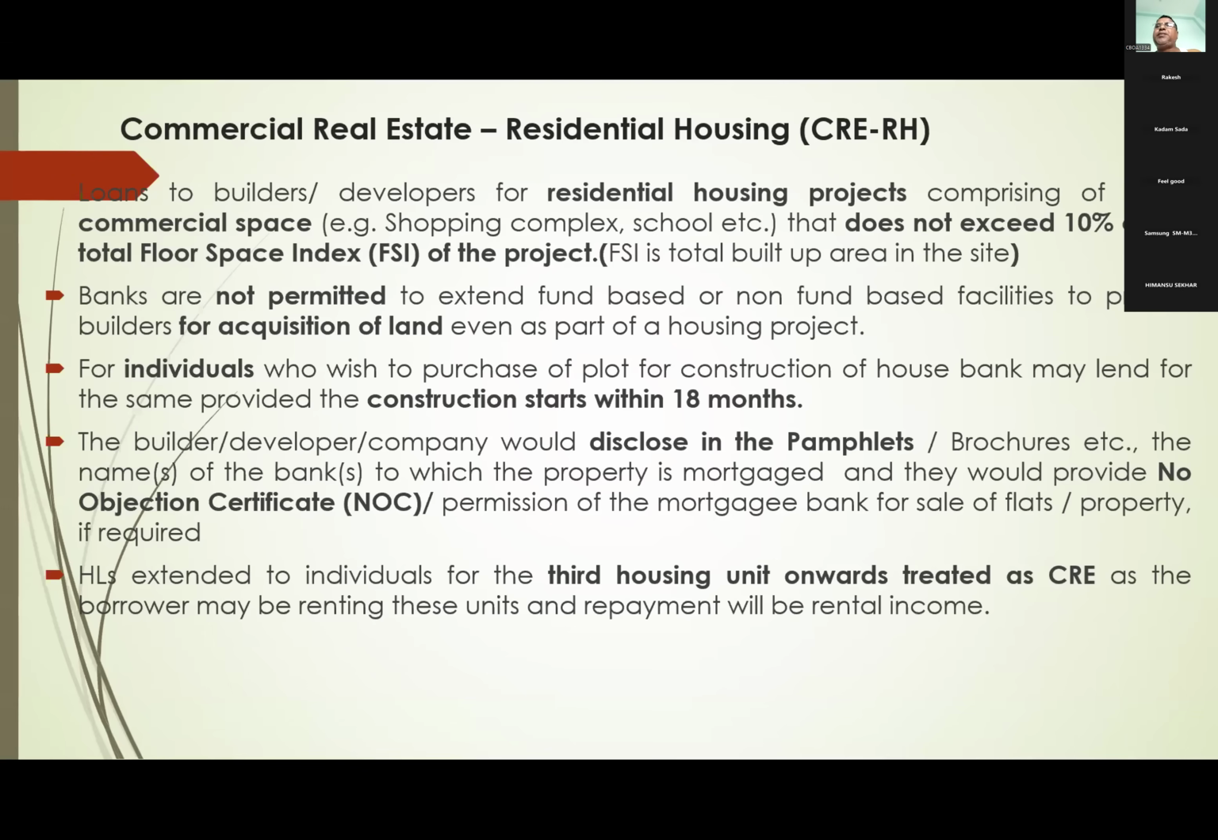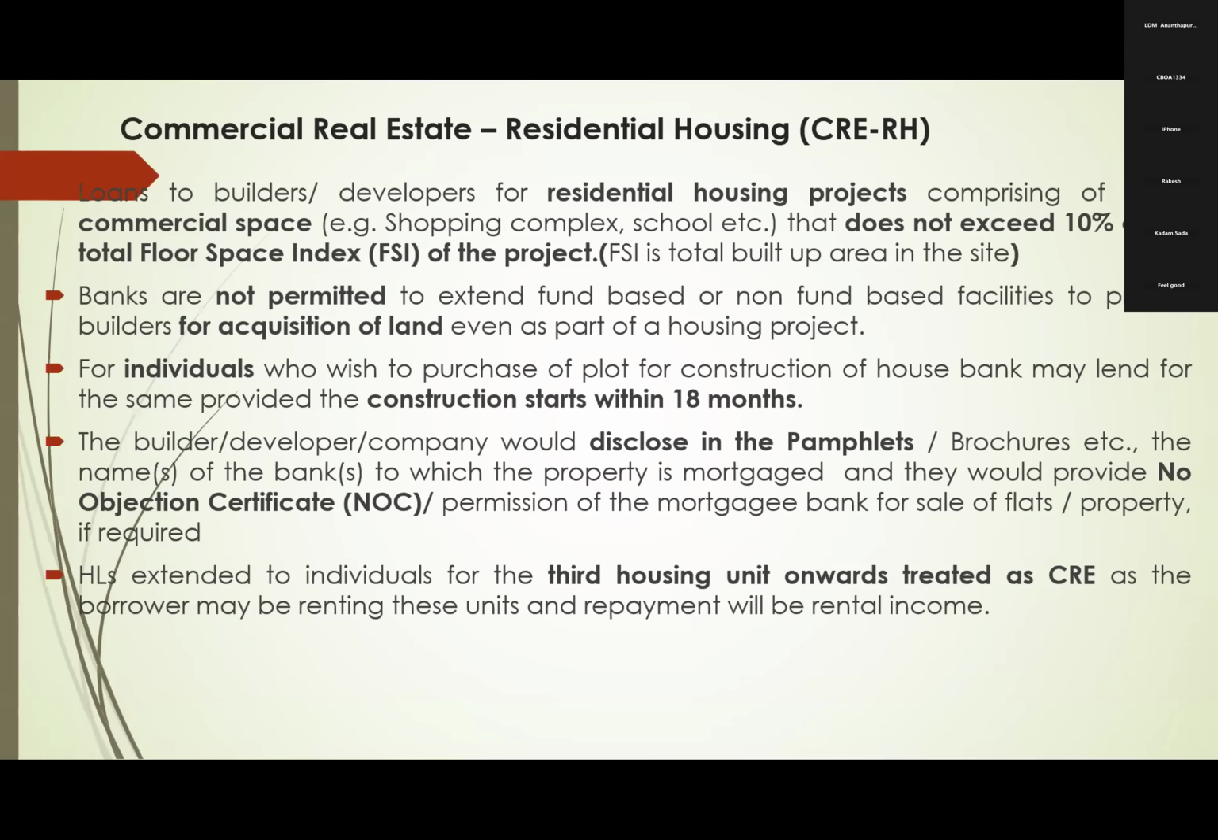And one more government guideline regarding this commercial real estate is that in their brochures, that is pamphlets, they have to give full details like to which bank this project is mortgaged. And whenever purchasers require, we will give them NOC from that bank. Like that, they have to print in their brochures. This is government guideline regarding commercial real estate.